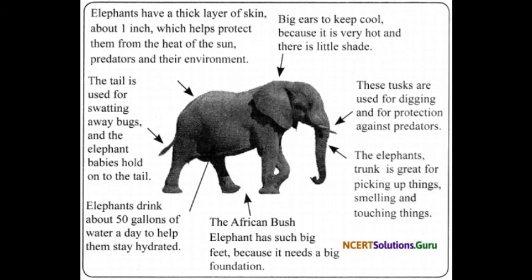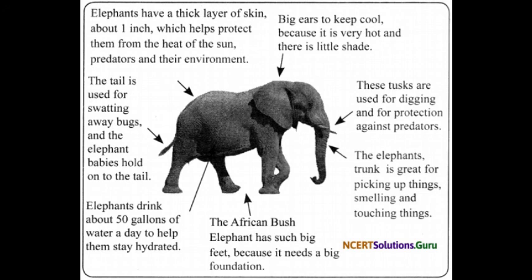The third adaptation in the elephant is that the elephant has large ears. You can see in the image the elephant has large ears. The elephant can hear even the lowest sound made by its predator. Even with a soft sound the elephant can hear very easily. So it can sense the danger and run away for safety. Like that, all living organisms do. If you feel any danger, you run away from there for your safety.